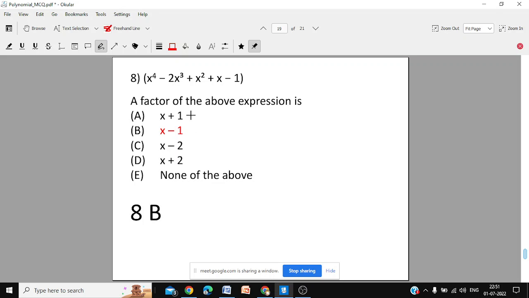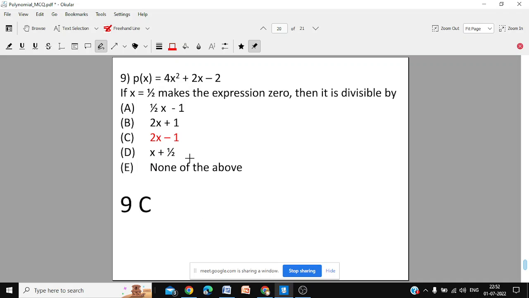Question number 8. A factor of the above is x minus 1, because when you put x equal to 1, you will see that the expression becomes 0. You put x equal to 1 and see, it will be 1 power 4 minus 2 into 1 power 3. 1 minus 2 plus 1 plus 1 minus 1. So this becomes 0. So this is a factor, that means 8B. Substitute the value 1, x equal to 1, and you will find that this becomes 0. So x minus 1 is a factor.